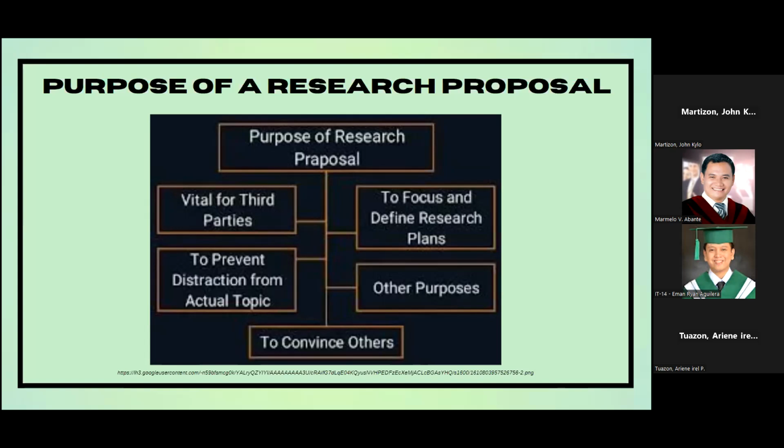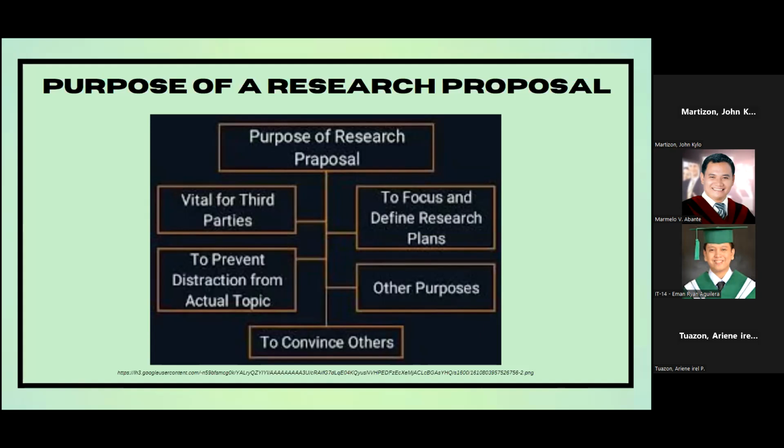Next is to focus and define research plans. Think of a research proposal like a guidebook for researchers. It's crucial because it helps them figure out and lay down the basic plans for the study. Picture it as a compass that ensures the important parts of the research are clear and pointed in the right direction. This process is like drawing the lines and map of the study, preventing researchers from going off track and making sure everything from big goals to specific methods fits where they want to go. Simply put, a good research proposal is like a strategic guide, making the plans clear and organized, and steering the study toward its goals.